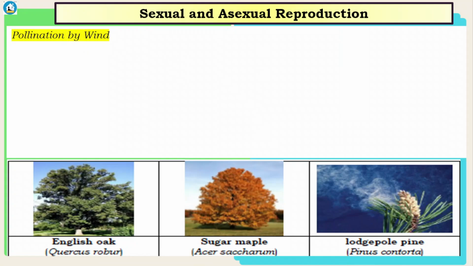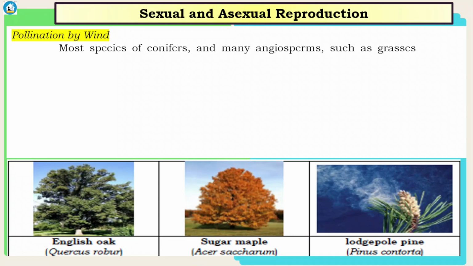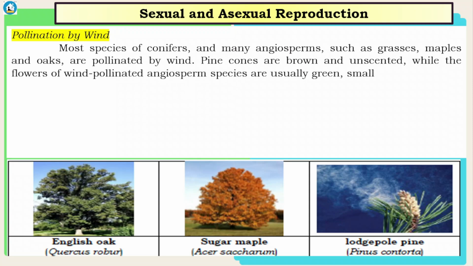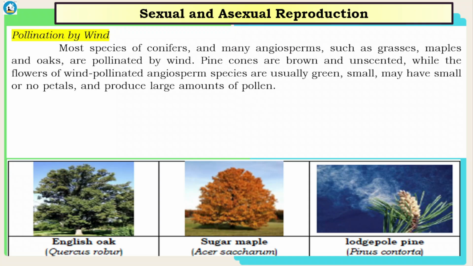So we have another one, pollination by wind. Most species of conifers and many angiosperms such as grasses, maples, and oaks are pollinated by wind. Pine cones are brown and unscented, while the flowers of wind-pollinated angiosperm species are usually green, small, may have small or no petals, and produce large amounts of pollen.